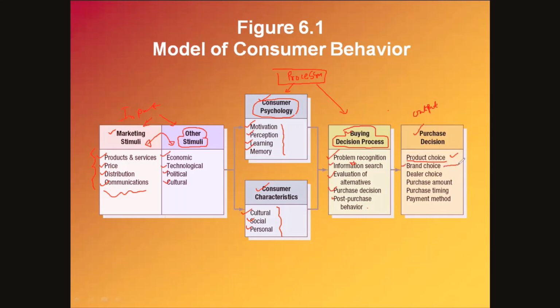Then within the product category, what sort of brand, and then dealer choice, meaning from whom or from where it is to be bought. Then the purchase amount has to be decided, then purchase timing, when a product will be purchased, and payment method. So these are the output of this buying decision process.